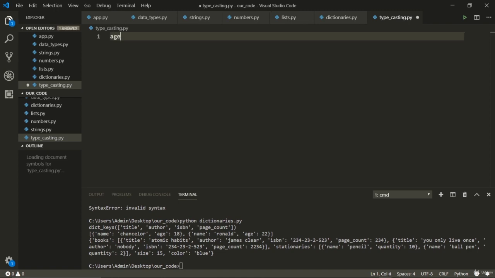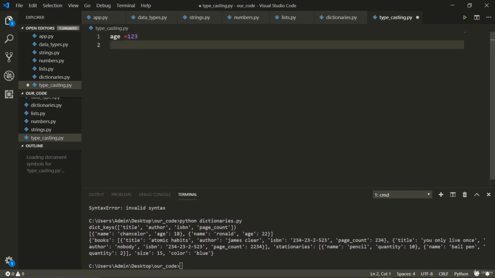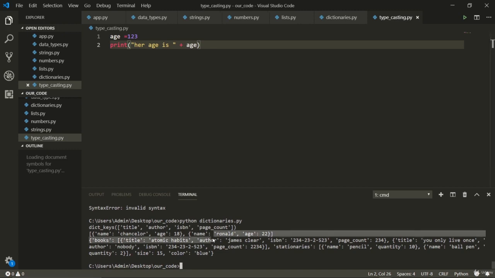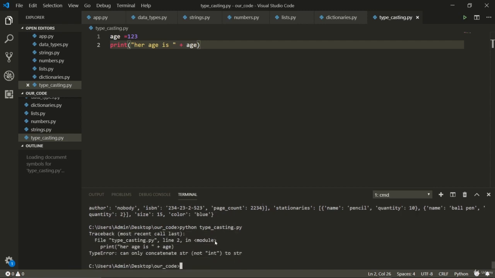Now, let's take an example where we might need typecasting. For example, let's say I have age of 123, that is my age. Now I want to print this age. What do I do? Well, I can say her age is, and let's try to run this program. Will it run? Let's see. It gives me an error. It says that it can only concatenate string, not integer.